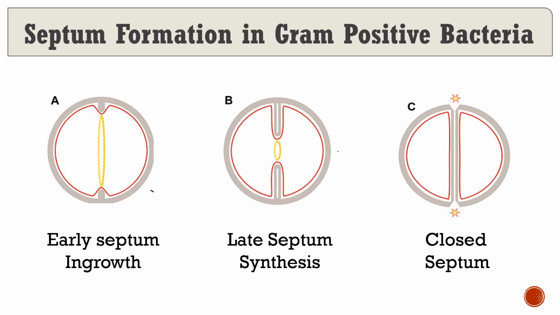In figure 3, we see a closed septum. In that, you can see that two new daughter cells are synthesized, and in the middle of the cell the septum is formed.